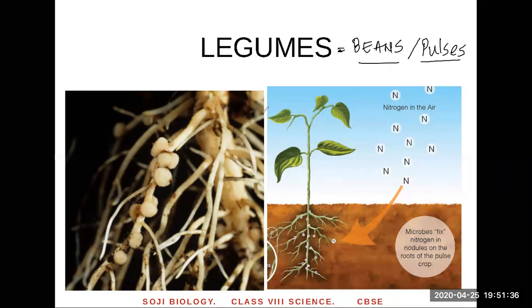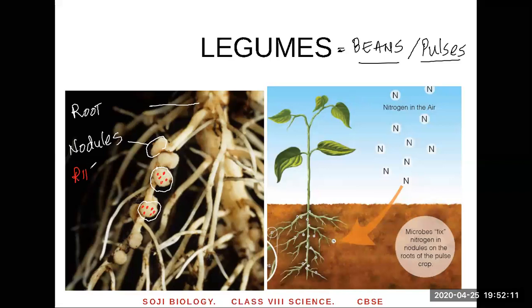What's so special about this plant? If you look at the root of the plant, on the root you find swellings. See, those are the swellings on the root. And these are called nodules. If you cut it open and see it under the microscope, this is actually the home of a bacteria. A bacteria lives inside this. The plant is giving a house to the bacteria in its roots. You can compare it that way. The name of this bacteria is called rhizobium.